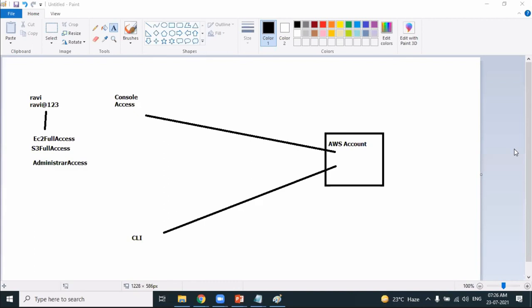That means the root user access will be given to Ravi in this scenario? Ravi is promoted as a root user or something like that? But you told that one organization has only one root user. Ravi is not a root user. Ravi is still an IAM user, but he can act as a root user and create new users because he is having administrator access. Still, Ravi is only an IAM user.